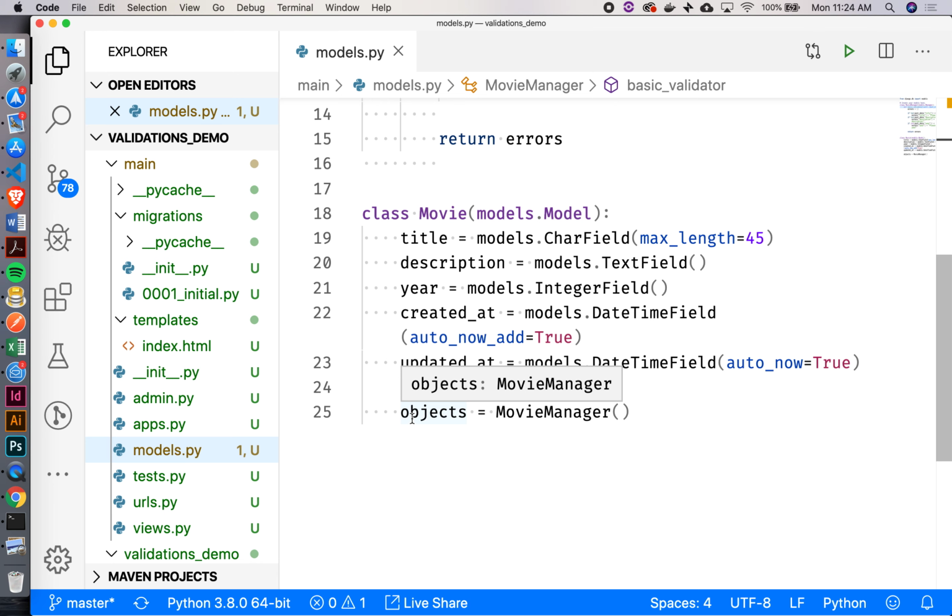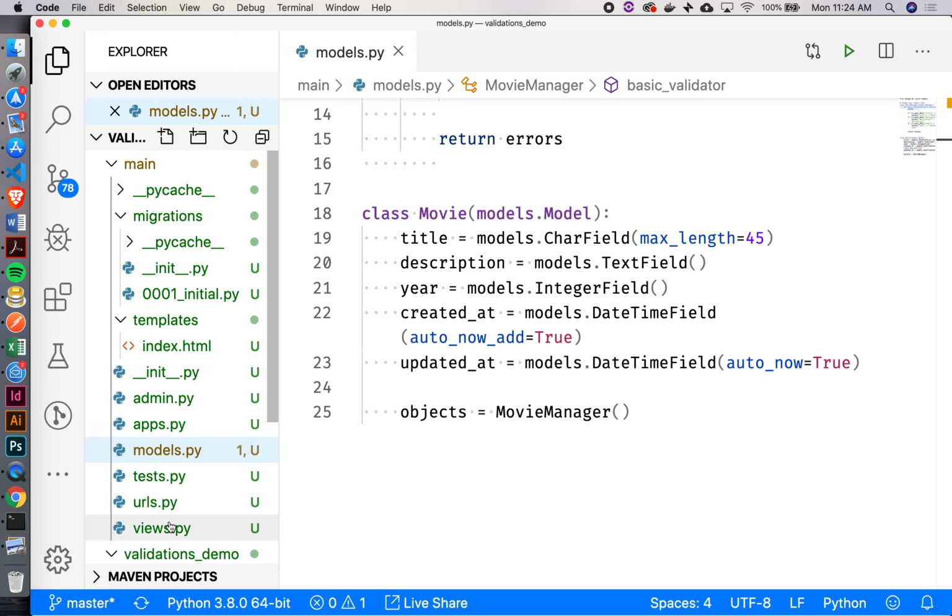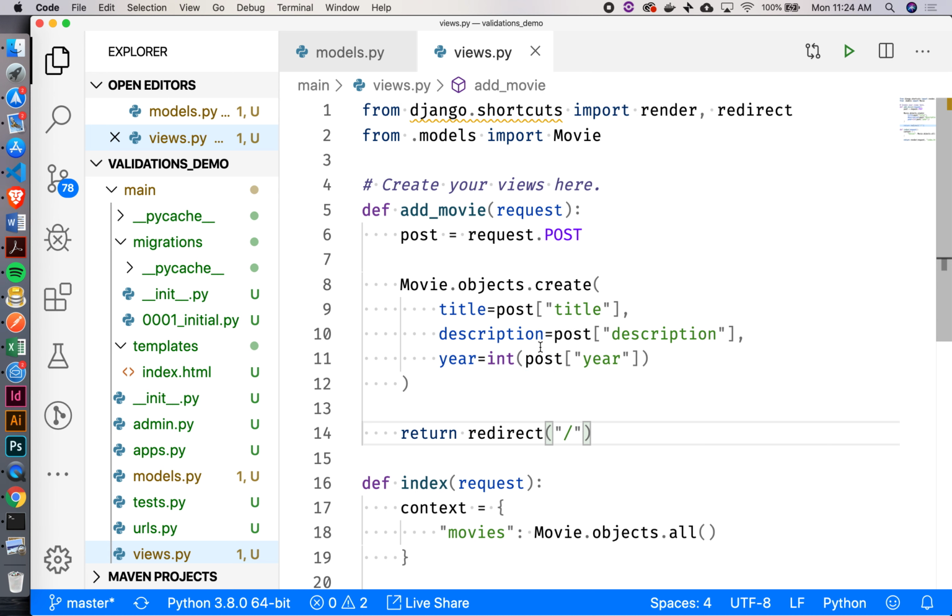So we're giving it some extra functionality that it didn't have before, and that's coming from that movie manager that we just created. All right, now let's go inside our views.py. So when we're going to create a movie, rather than just create it right away, let's actually run our validations against it.